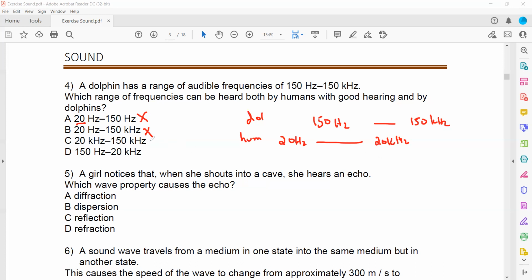Human beings cannot detect that. 150 hertz is the starting range of a dolphin, and it is in the human audible range. And 20 kilohertz is the maximum which a human being can hear, and that is also in the audible range of the dolphin. That's why D is the right answer.